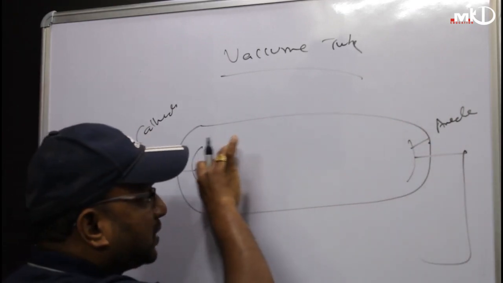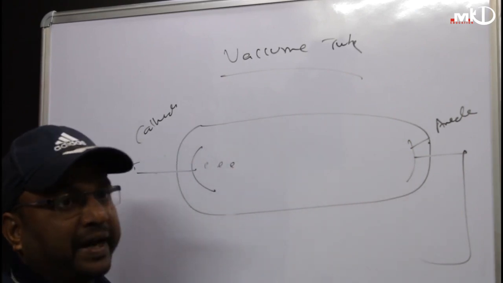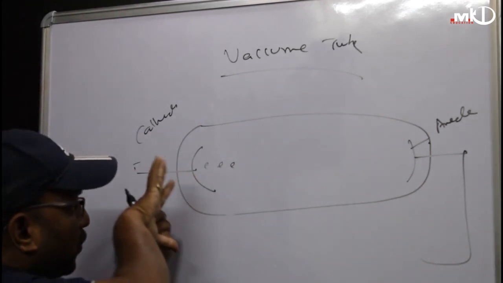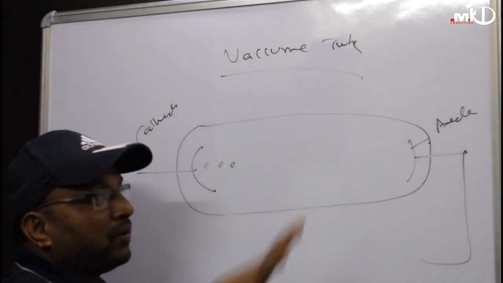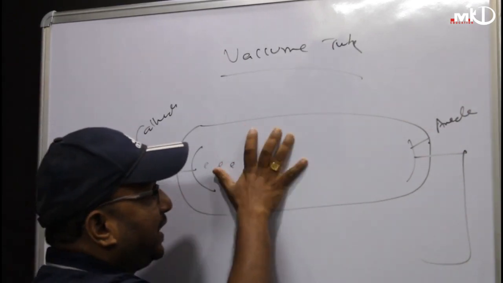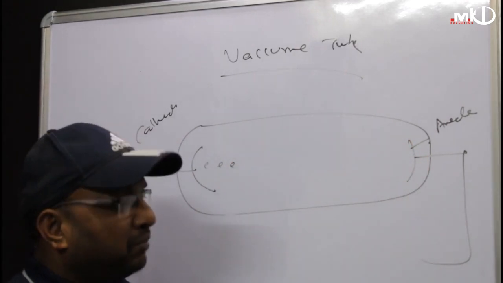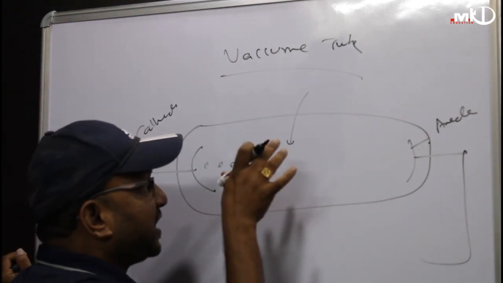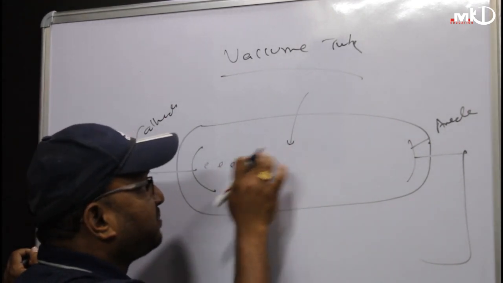Now whenever the electrons go from cathode to anode, once they reach the anode, we get current. But you have to take care that this total area between the glass tube must be vacuum. There should not be any charged particle. The area inside which the carriers move must be free of carriers, totally vacuum. But sometimes if other atoms or other charged particles are present inside, they may capture these electrons.